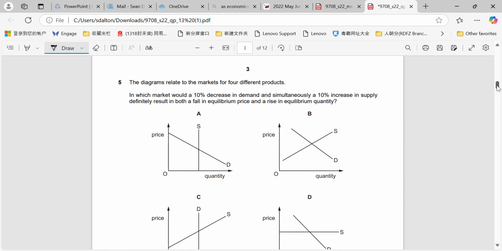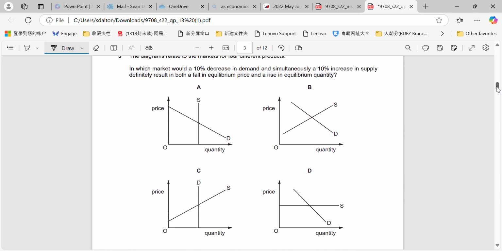Okay, question 5. Diagram relates to the markets for 4 different products. A 10% decrease in demand and a 10% increase in supply would definitely result in a fall in equilibrium price and a rise in equilibrium quantity. So let's see, demand would have to go left, supply would have to go right, and we're told that the price has to go down, and the quantity has to go up.